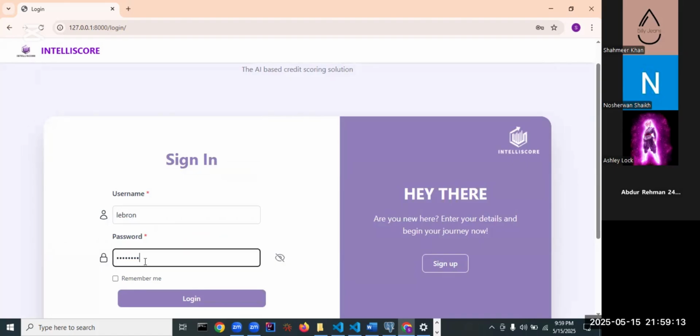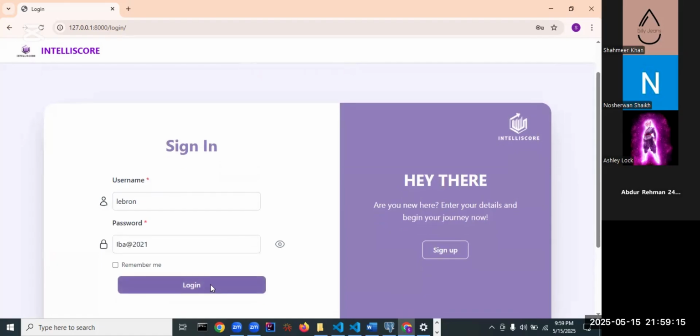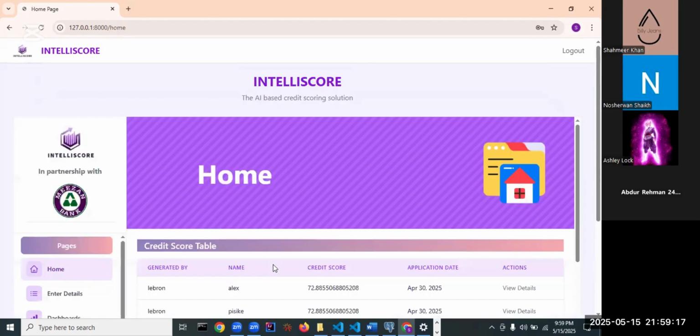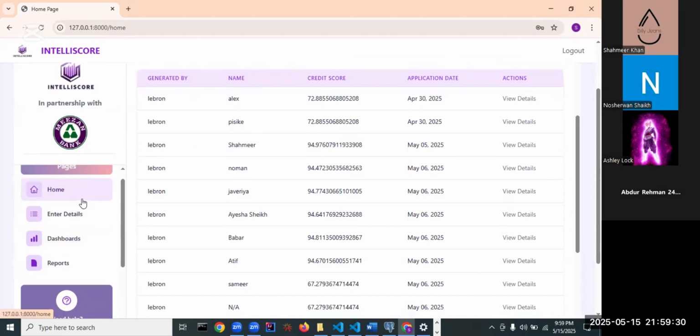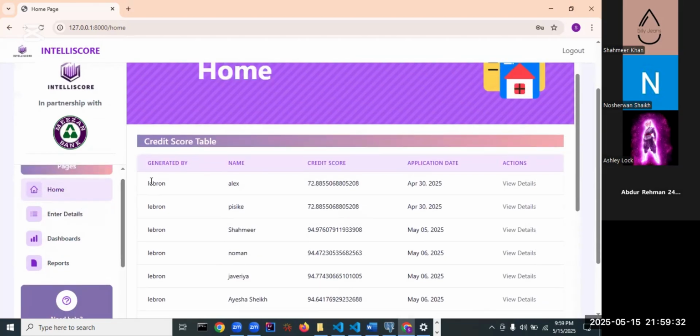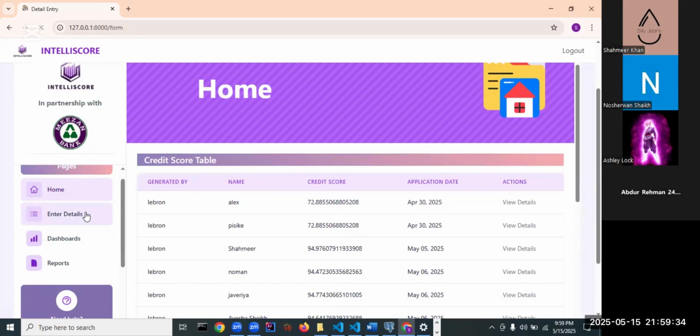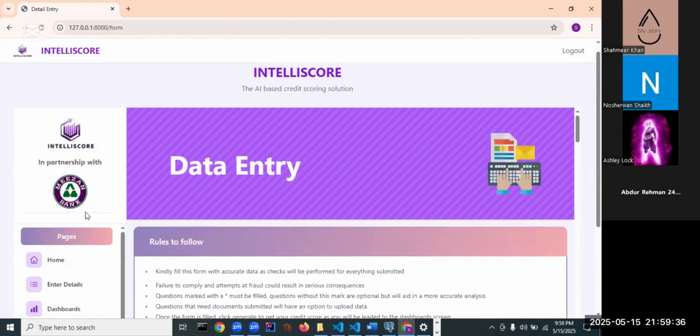Intelliscore is basically a credit scoring AI-based system which will assess a customer's credibility by the information he provides to the program, to the model. First of all, this is our homepage, and I'll start off with the data entry details, and I'll be explaining how and what we are doing here.